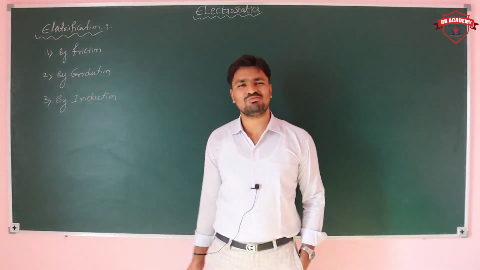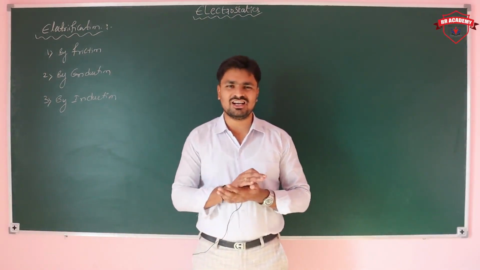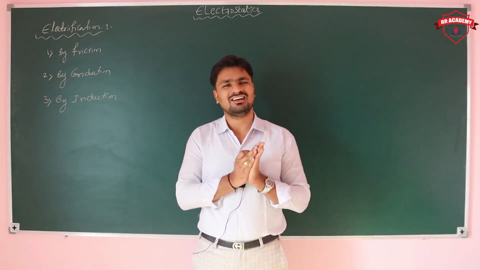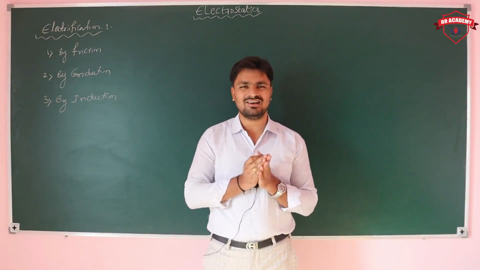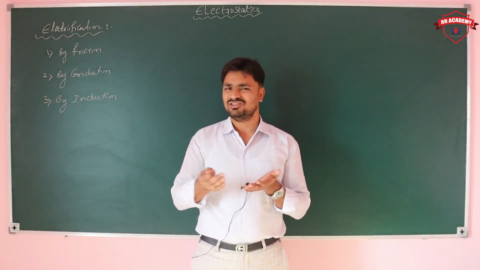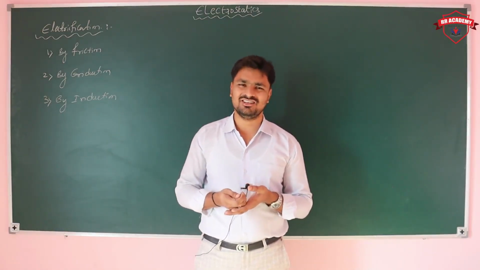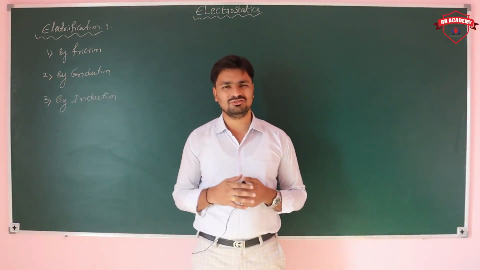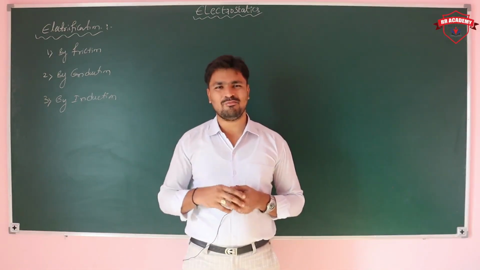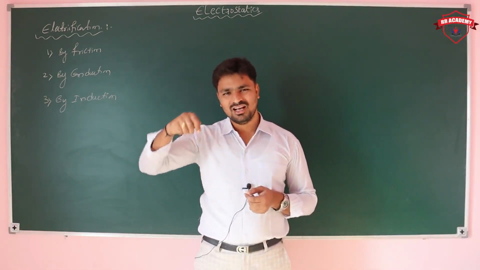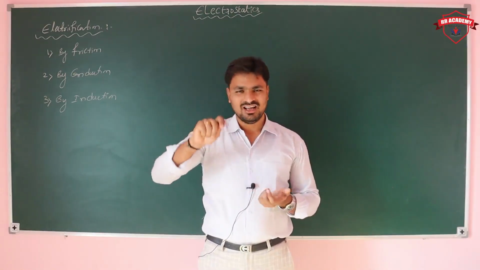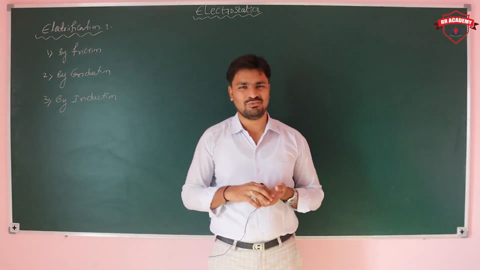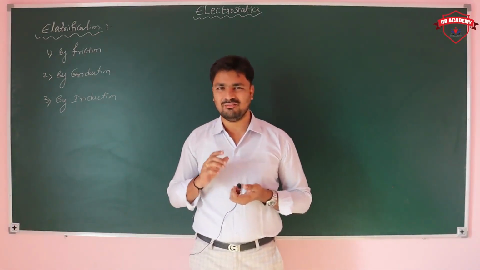So what is electrification by friction? If two uncharged bodies are rubbed together, for example a glass rod rubbed with a cloth, then automatically both become charged. What is happening is the transfer of electrons from one body to another. The best example is a comb and hair. Take a comb, run it through your hair, and try to touch paper pieces. It can attract the paper pieces because of the transfer of charge by friction.